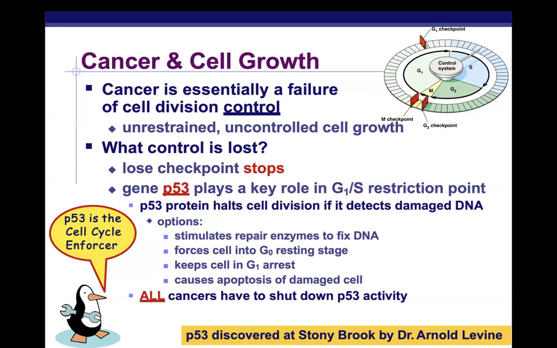Or if the damage is so bad, it could cause apoptosis, or programmed cell death. All cancers have some shutdown of P53 activity. So all cancers have something in common: they all have some shutdown of this P53 activity, where it's not able to arrest cells at the G1/S restriction point like it should.